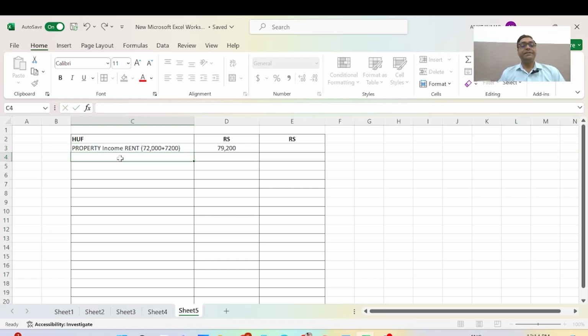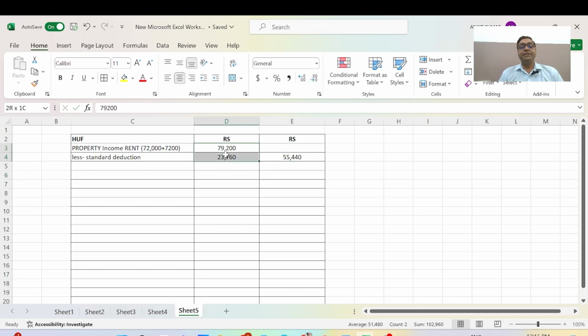Now we deduct the standard deduction, less standard deduction of 23,760 rupees, and we get 79,200 minus 23,760, which is 55,440, sorry, 55,440.